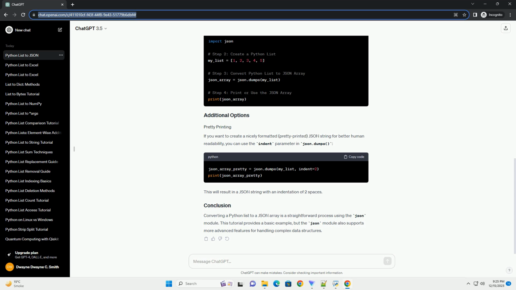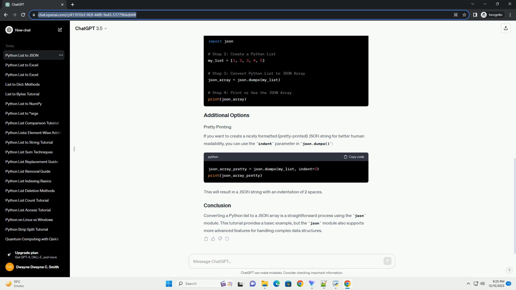Title: Converting Python lists to JSON arrays, a comprehensive tutorial. Introduction. JSON, JavaScript Object Notation, is a lightweight data interchange format widely used for data exchange between a server and a web application, among other scenarios. Python provides a built-in module called json that allows you to easily convert Python data structures, including lists, into JSON format. In this tutorial, we'll explore how to convert Python lists to JSON arrays using the json module with detailed code examples.